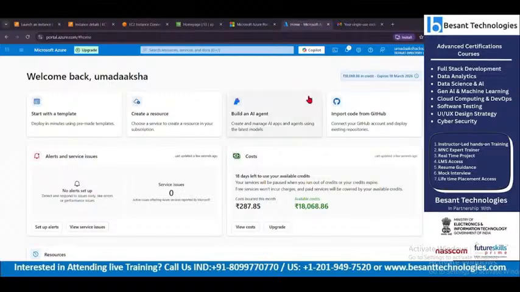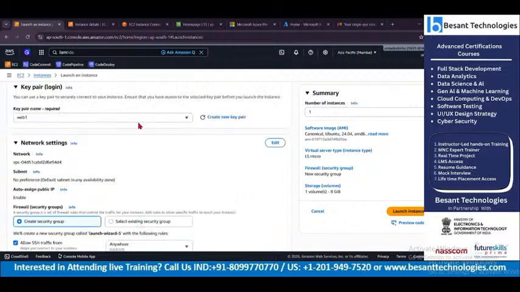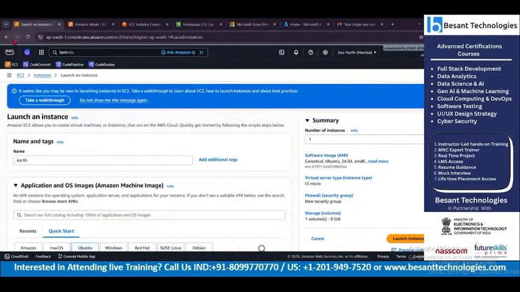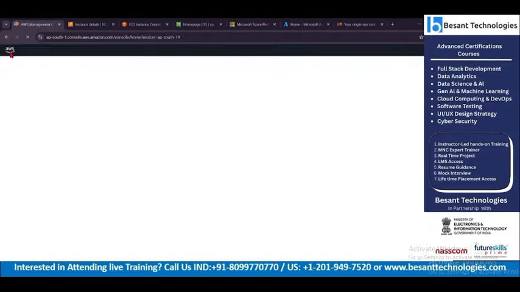Okay, so if you could see here, this is the Azure account, my Microsoft Azure account, which you will need to create. And this is my AWS account. Both are cloud platforms.